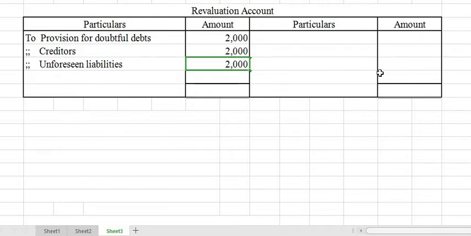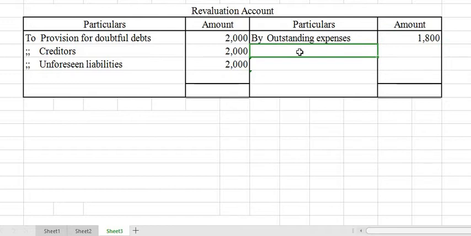Then outstanding expenses should be brought down. Outstanding expenses came down. That means outstanding expenses, a liability that was there, was decreased. A decrease in liability should be credited, so outstanding expenses 4,800 is written. Then we have loss. All other entries are over, so we have to find out the loss and it should be shared among their capital accounts.